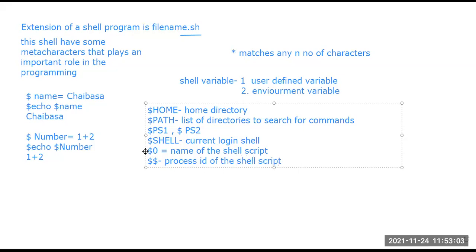So these are the five to six environmental variables that help to run shell programming successfully, apart from the user-defined variables. User-defined variables are created by the user for the program, whatever is needed. But these five to six system or environmental variables will always be associated with the shell file to give this type of particular data.